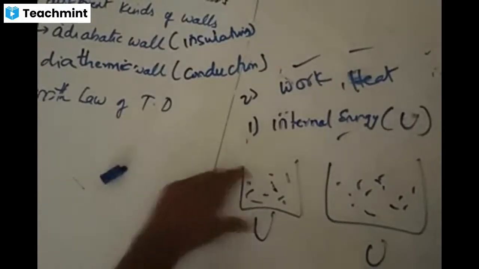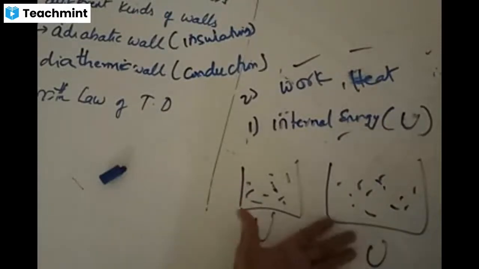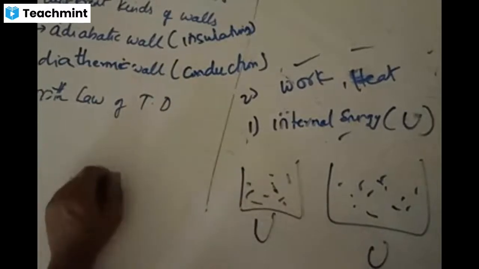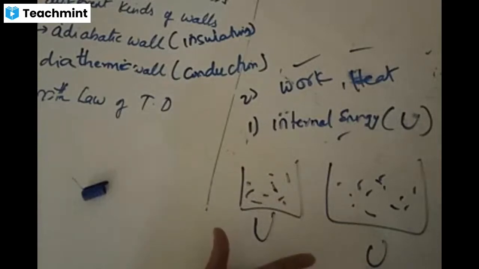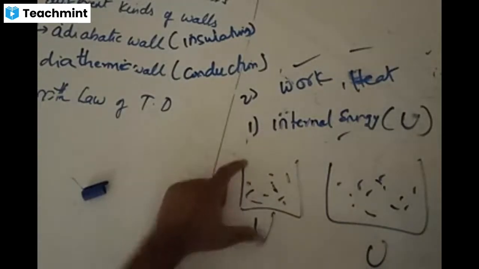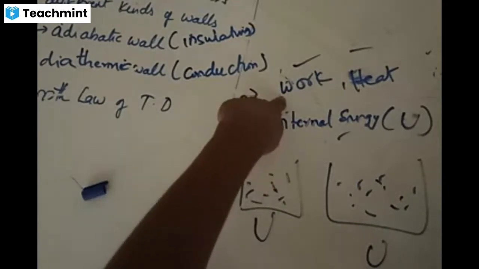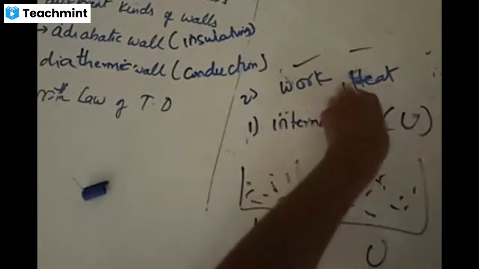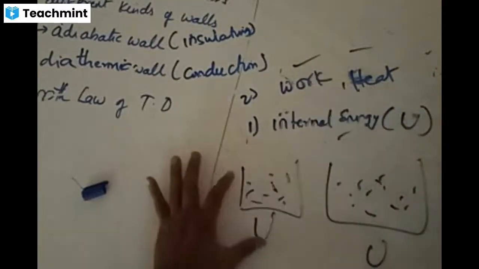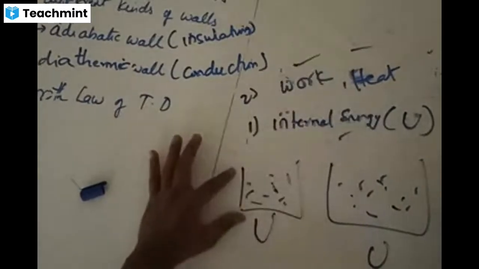A thermodynamic system could be any mass taken like this. In any beaker, if you take water, that becomes the thermodynamic system. If you take something in any container, that is called a thermodynamic system. Now, how are we expressing that thermodynamic system? It is not expressed by the amount of work done by it, or by how much heat energy is applied to it or taken from it. These are important parameters, but they are not used to describe this system.